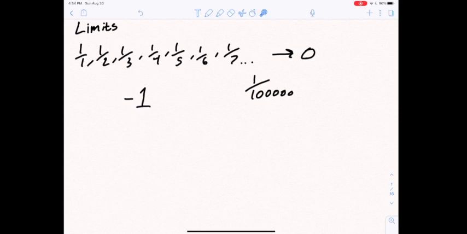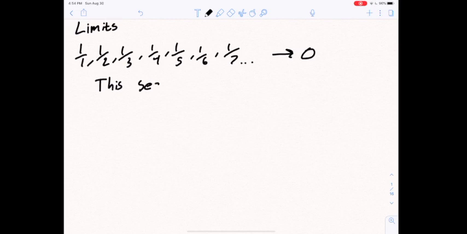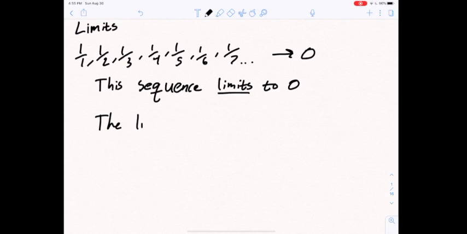And because of that, because we can get arbitrarily close to 0, we say that this sequence limits to 0. Another way of saying that is the limit of the sequence is 0.